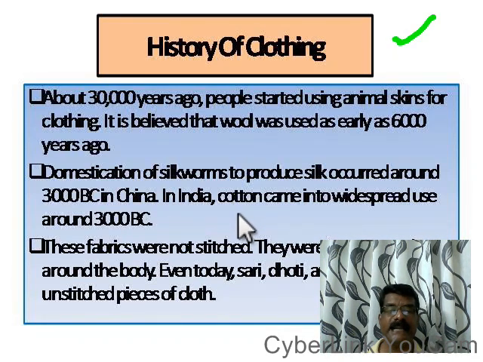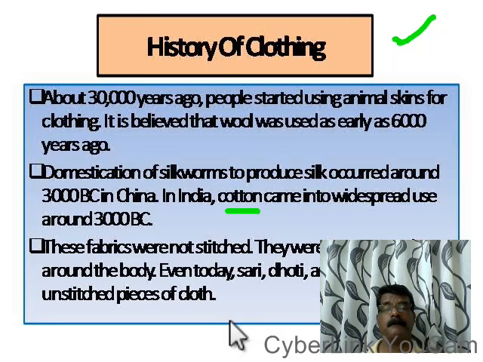And in India, we started using cotton cloth around 3000 BC. Nowadays, we are using different types of clothes, especially made out of cotton, sarees, cotton bedsheets. All these are made out of cotton material.